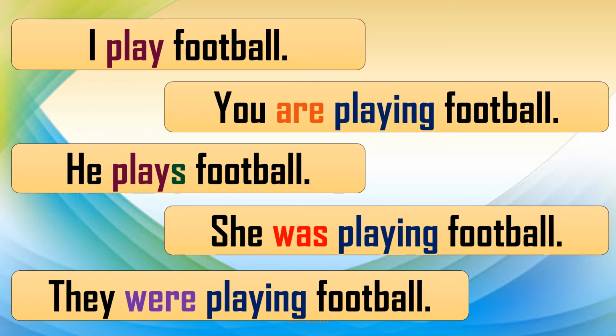The next sentence, they were playing football. Here we have kept the past tense but we have changed the person. Now it is plural. They were playing football. It is not singular but plural. So again the verb has changed into plural. So in this way the finite verb changes with the person or the number or the tense.